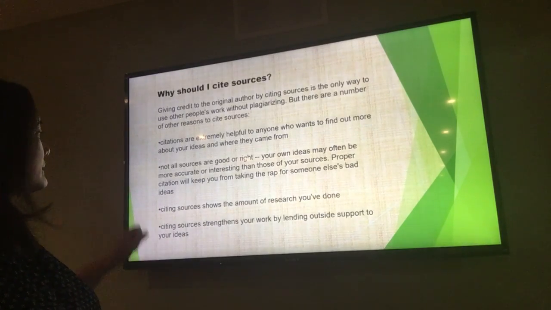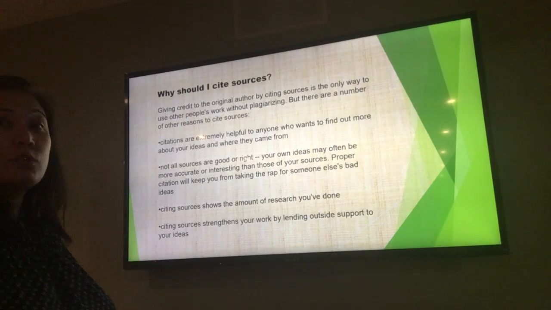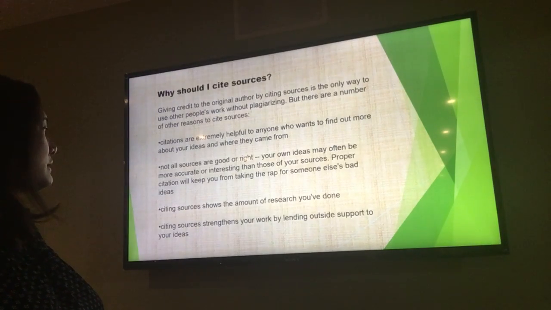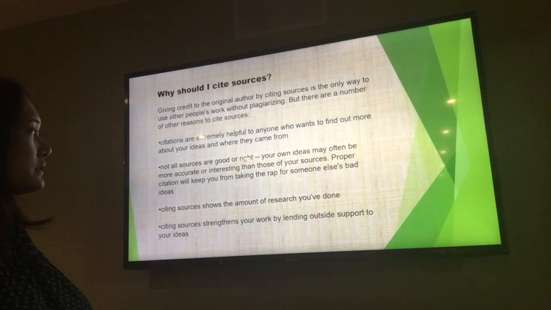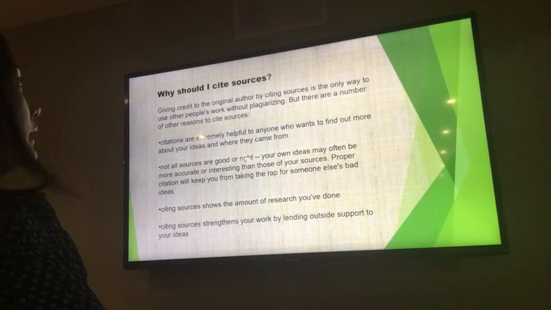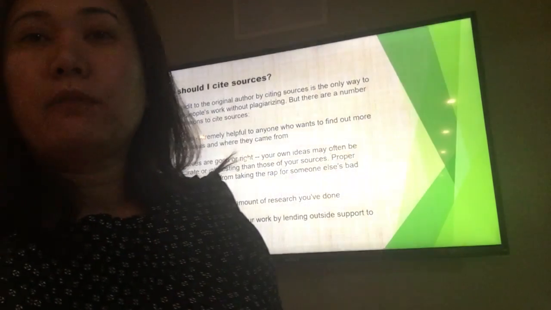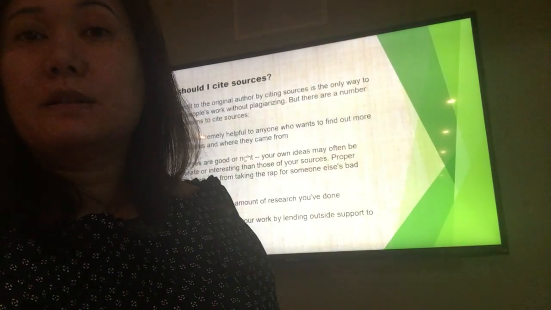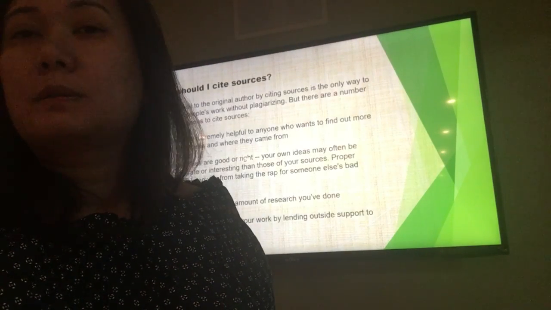Number 3, citing sources shows the amount of research you've done. And number 4, citing sources strengthens your work by lending outside support to your ideas. These are the reasons why you have to cite the information that you gather from the different databases or articles.